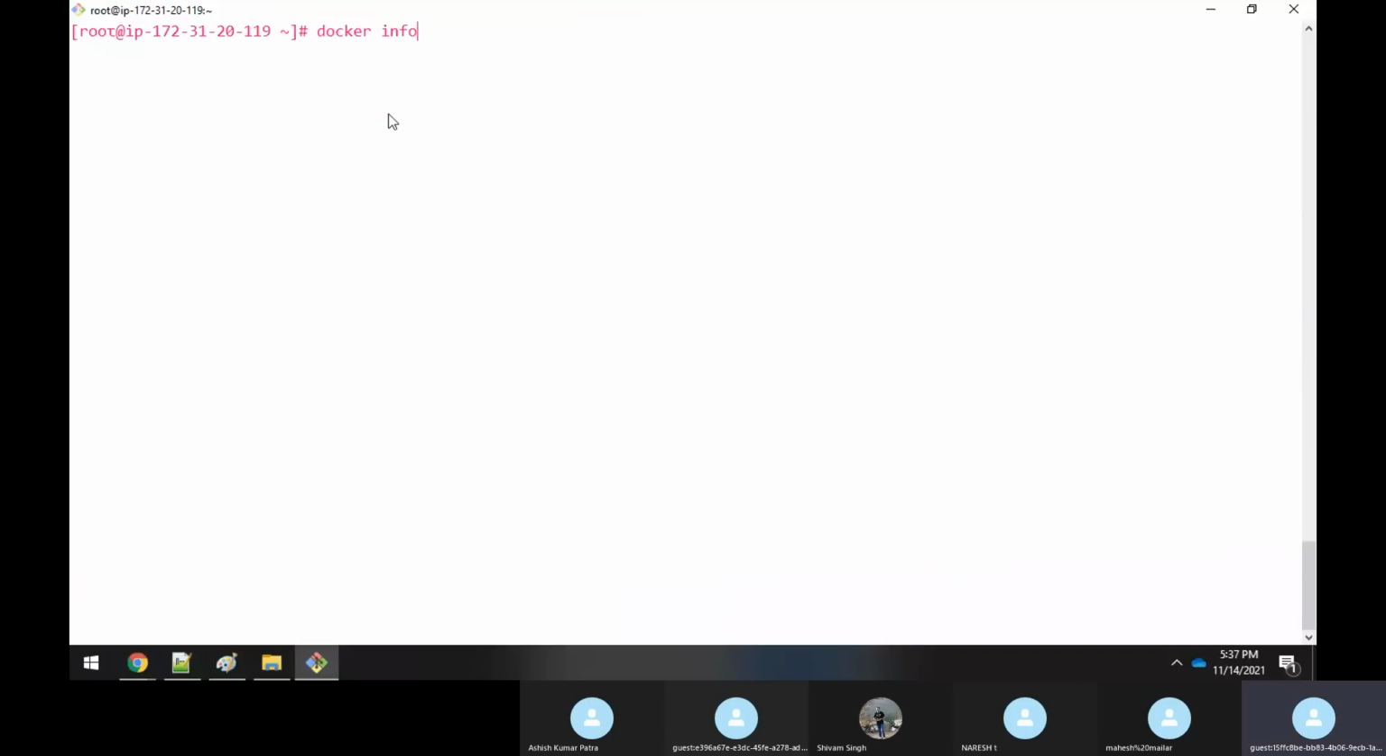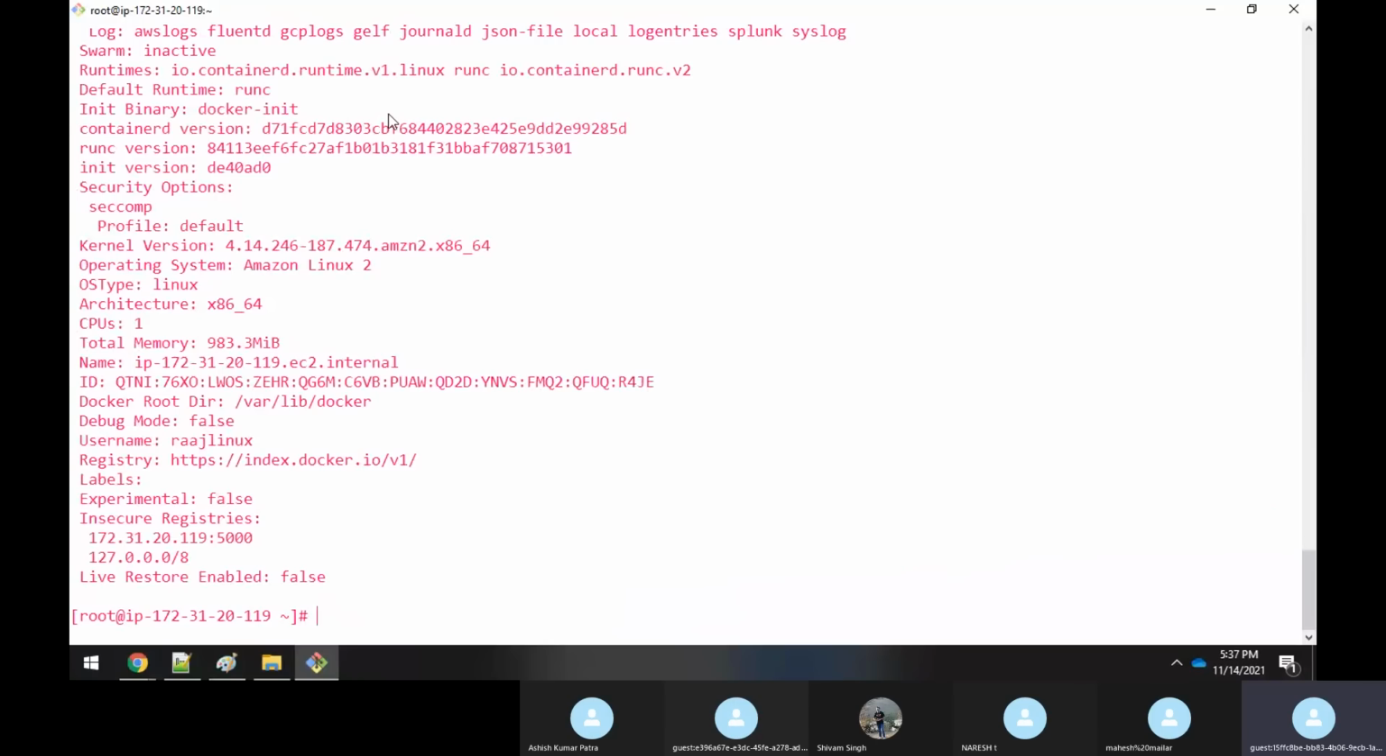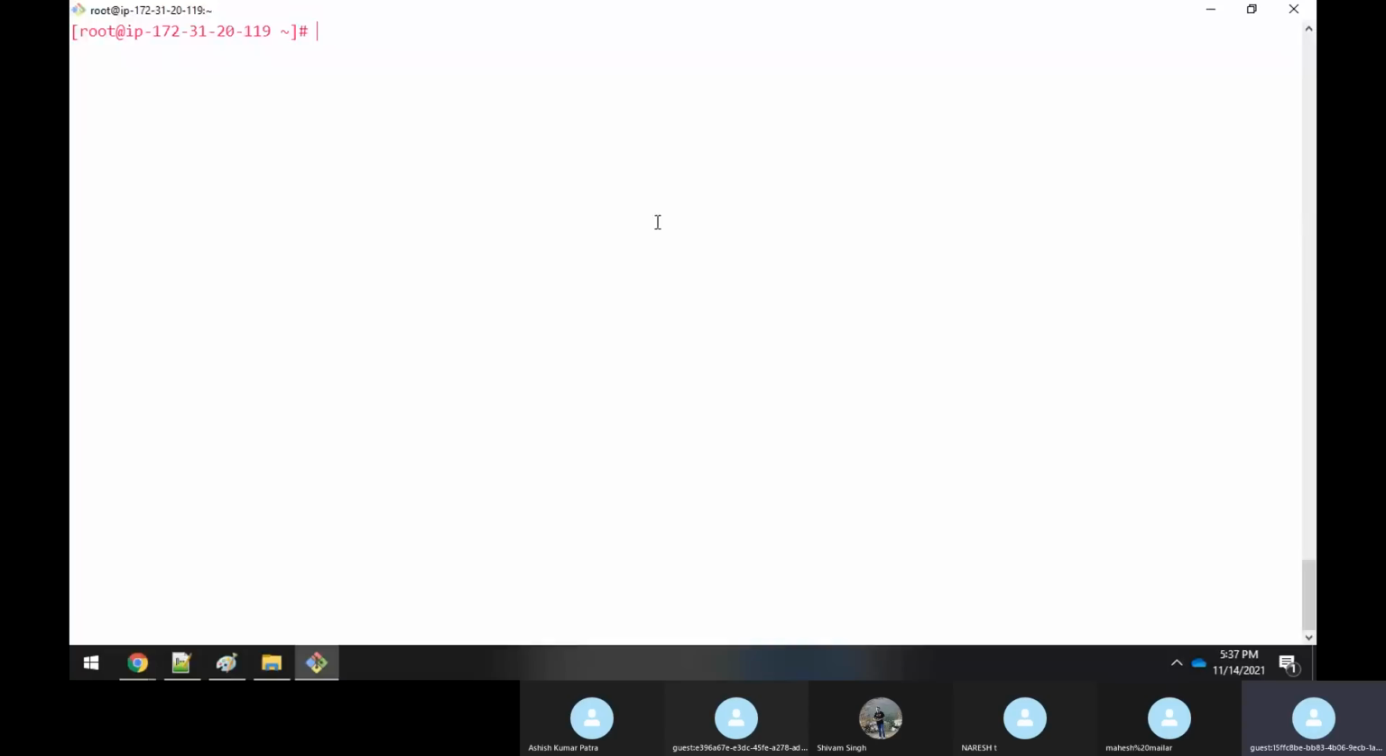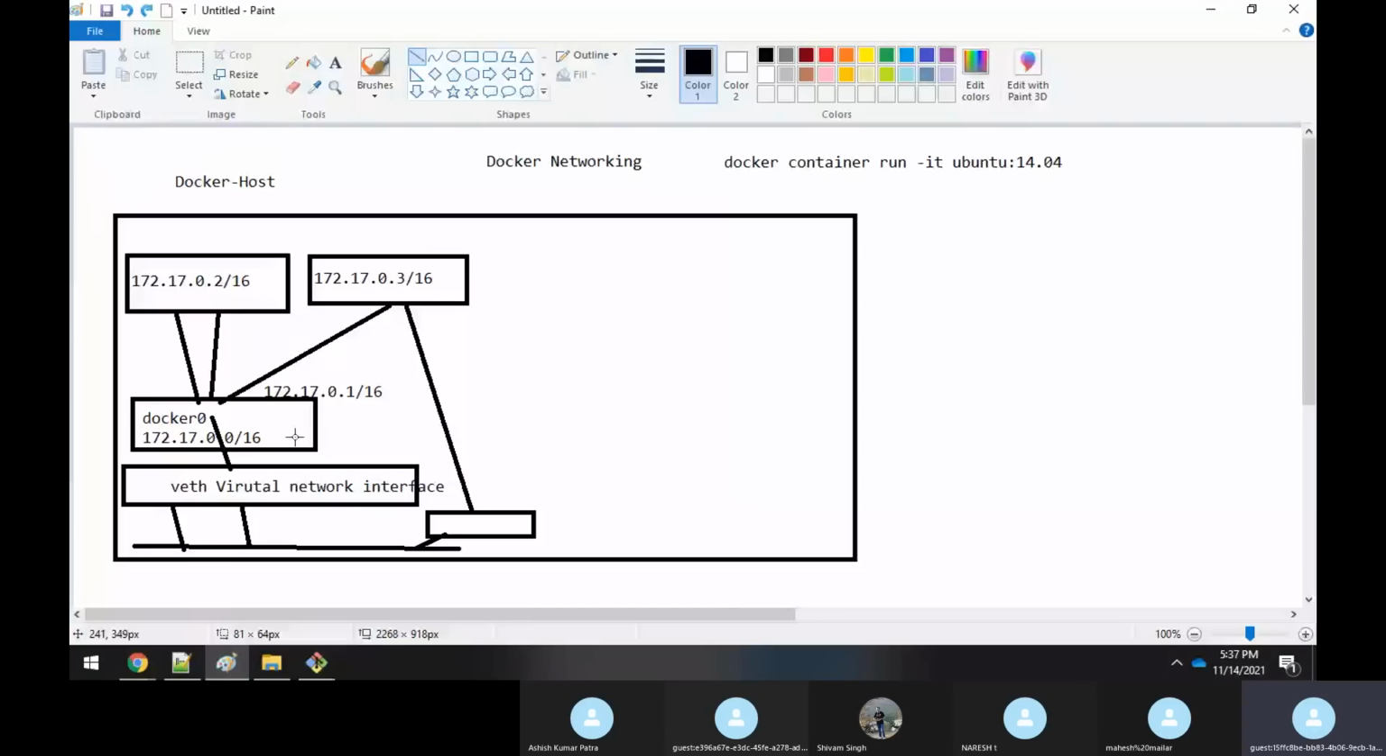Yeah. So what I'm trying to tell you here is that you have a default interface which has been given by Docker, which is docker0, like an eth0. It is a network interface, sir. Through the help of this network interface, it allows your Docker host to communicate with any container, sir. If this docker0 is not there, you cannot communicate, sir.